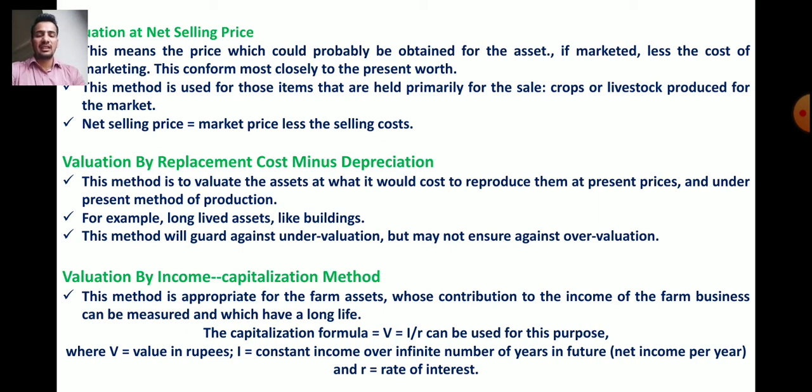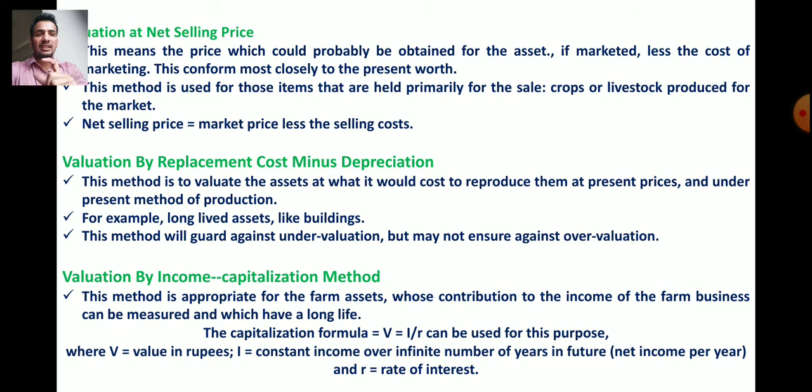Suppose I constructed a farm building or farmhouse for 1 lakh rupees 3 years ago. Now, at present in 2021, how much would I require to build that farmhouse?